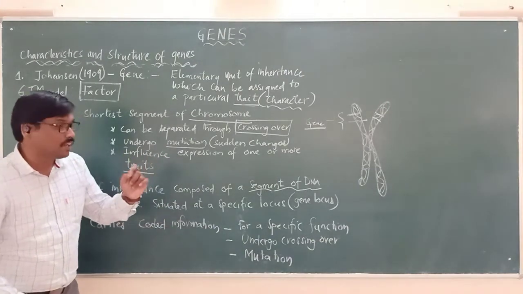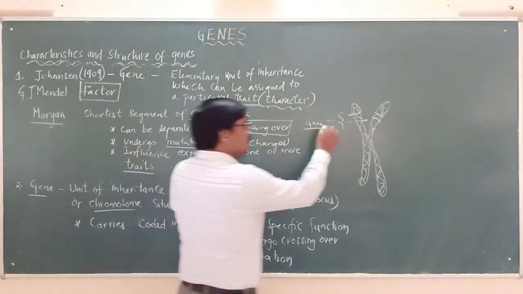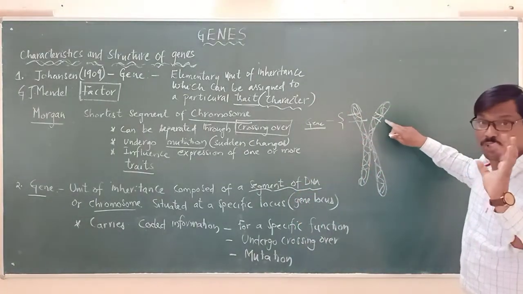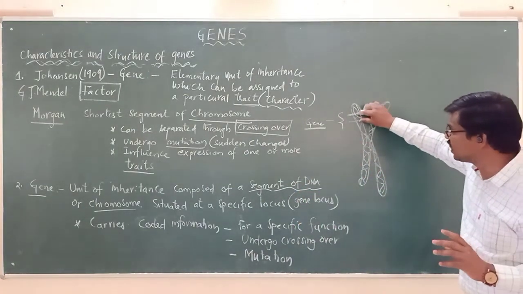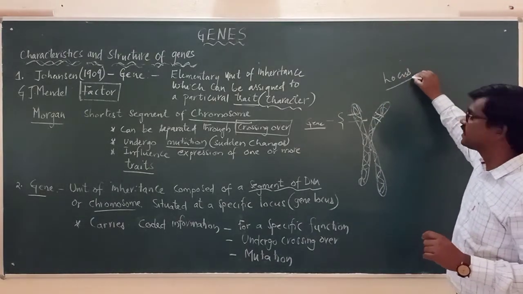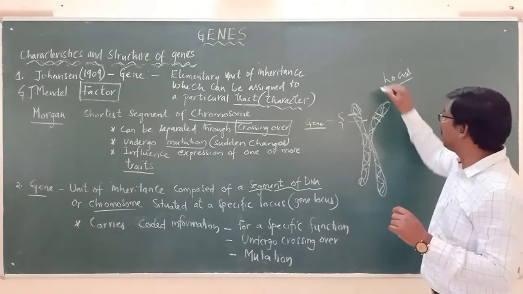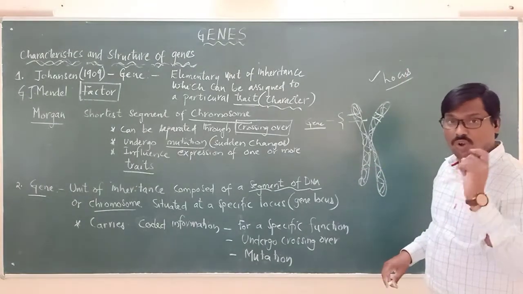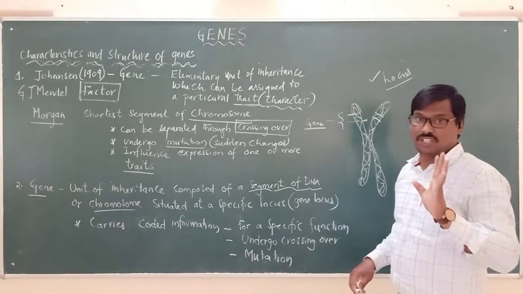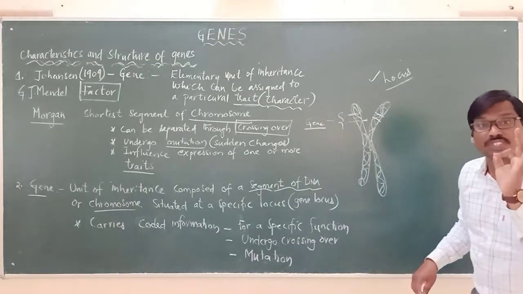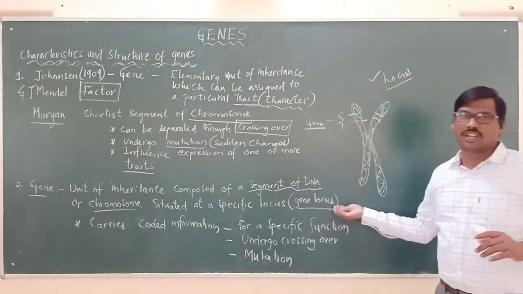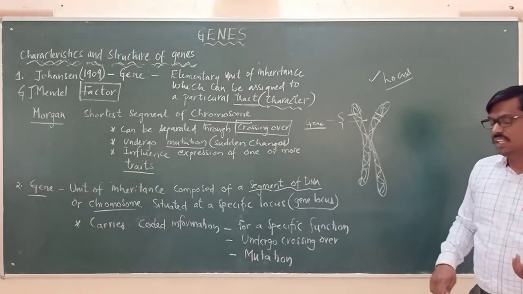Situated at a specific locus means the gene is present at one particular position in the chromosome. That position we are calling the locus. So locus means the position indicating the presence of a gene, indicating the exact position of the gene. That is called the locus, or also the gene locus.